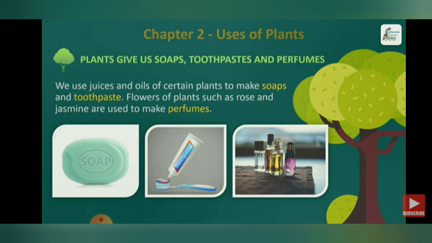Even toothpaste, in some kinds of Ayurvedic toothpaste, these plant extracts are used. Then flowers of plants such as rose and jasmine are used to make perfume. Some flowers have a beautiful scent, so this beautiful smell and scent of a flower is used in making perfumes.